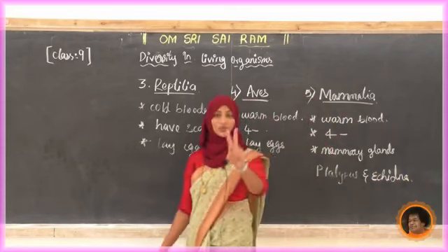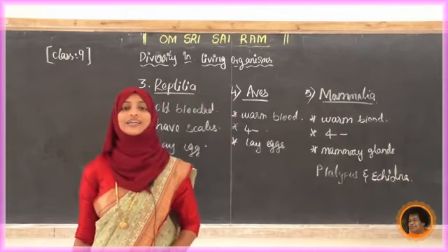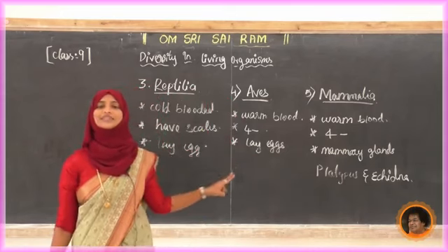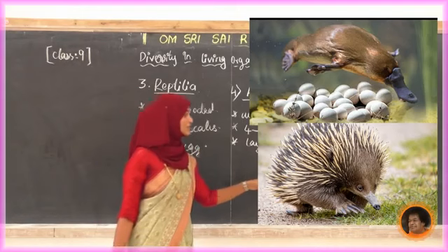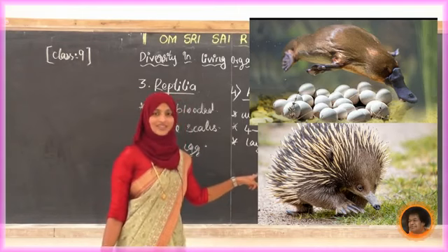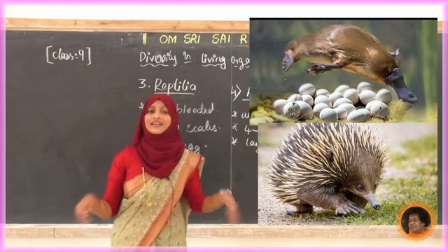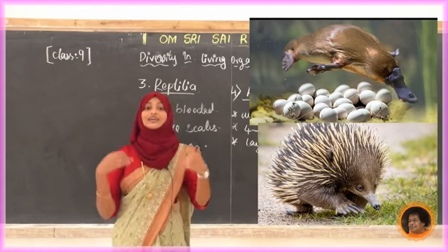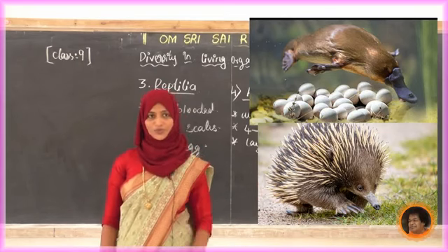Yes, these are the two examples. These are two exception cases in the mammalia. Only these two animals are laying eggs. This is a photo of these two animals. Okay, platypus and echidna. These are laying eggs. All other mammals reproduce by giving birth to their young ones. Okay, the exception is these two.